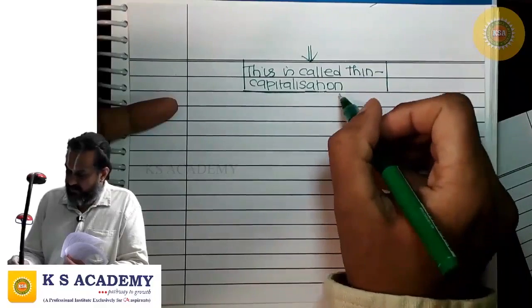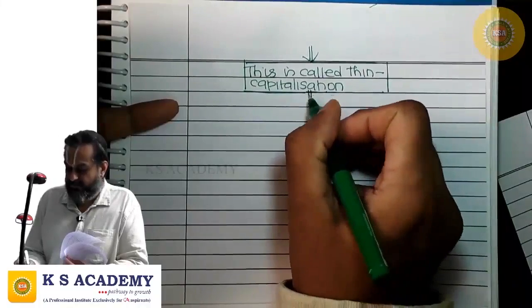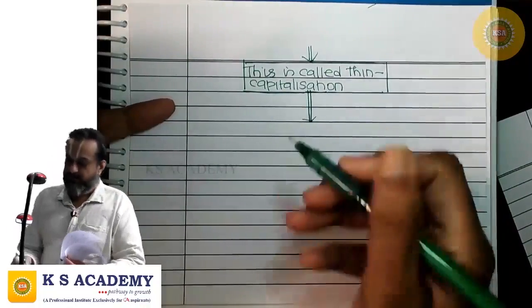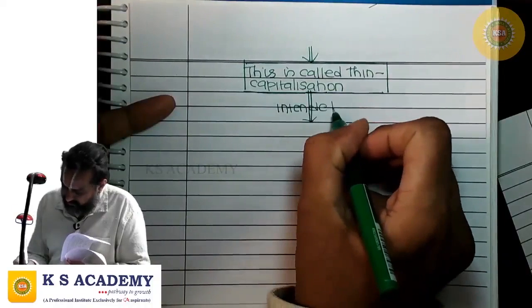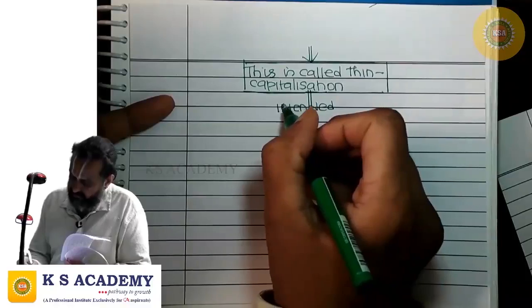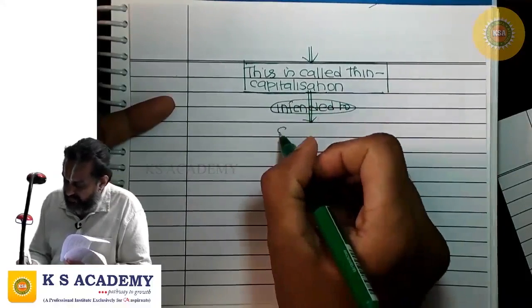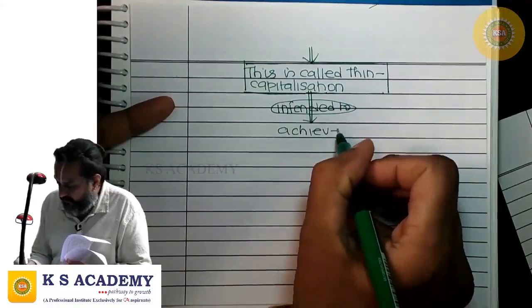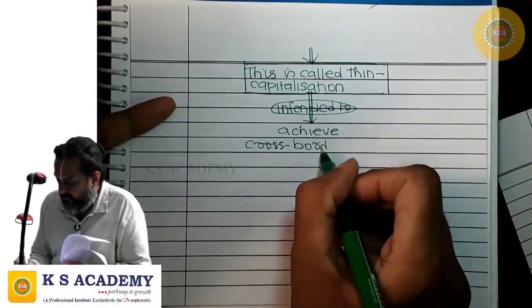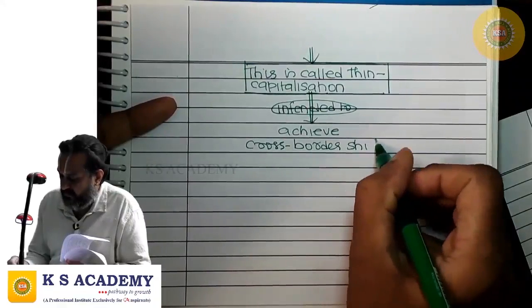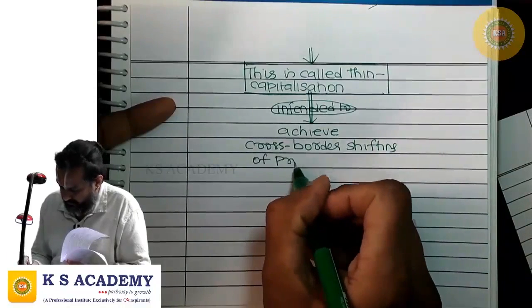This is intended to achieve cross border shifting of profits.